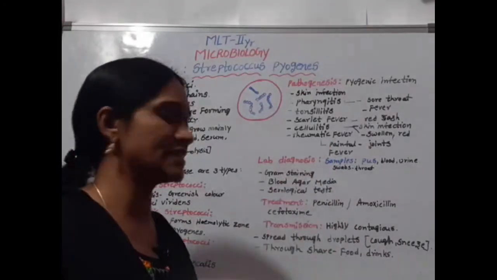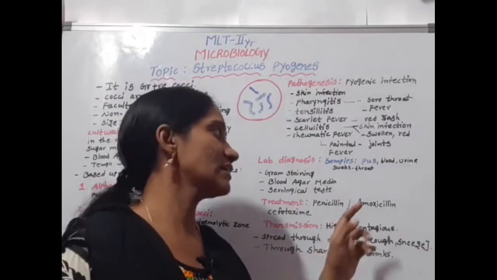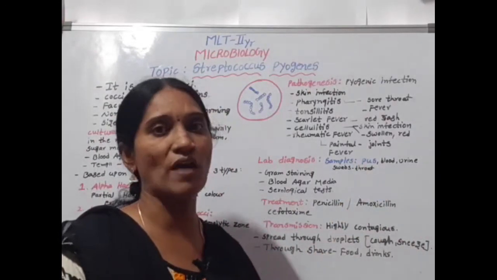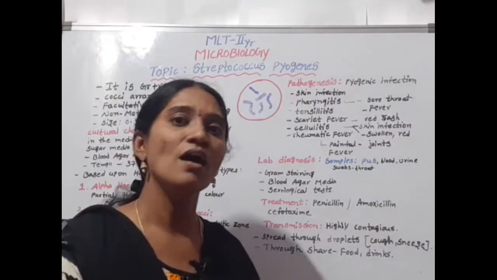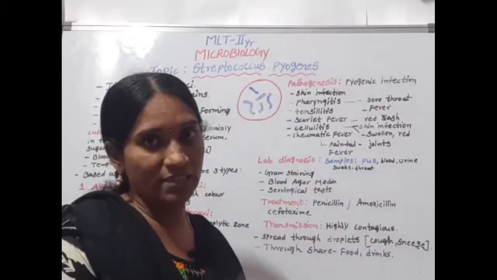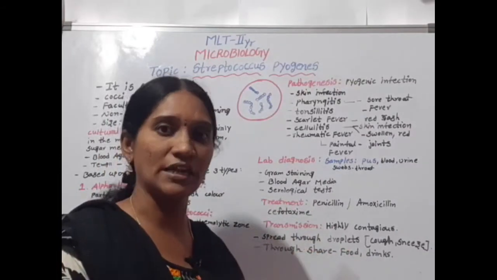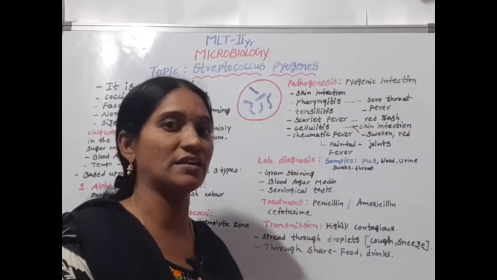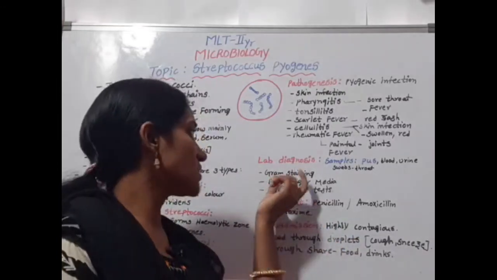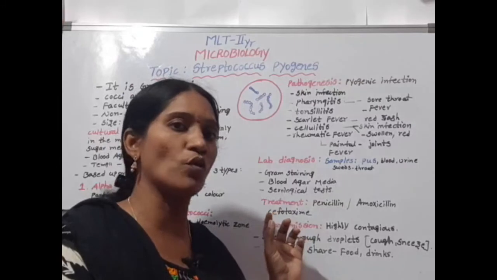For diagnosis of this streptococcus, the sample is collected as pus, blood, urine, or throat swabs based upon the infective area. After sample collection, we conduct gram staining to determine whether the bacteria are positive or negative and what shape they are. On blood agar media, they show beta hemolysis.